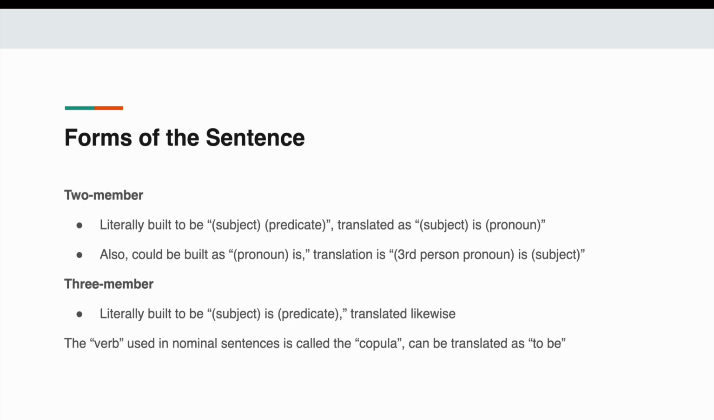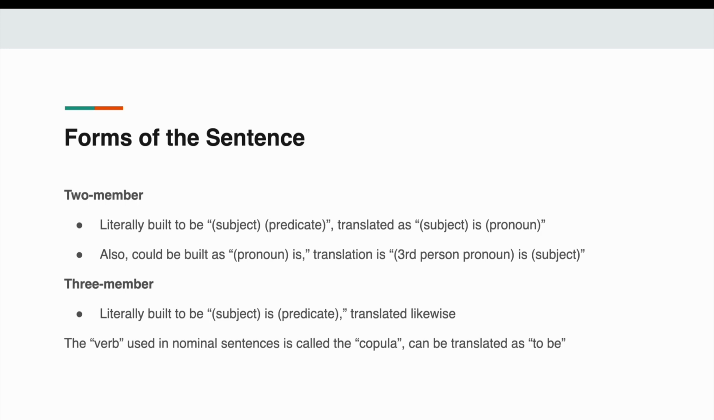So forms of the sentence, right? Here we have two-member sentences and three-member sentences. Two-member sentences can be two different ways. The first one is just like in Arabic, it's subject, predicate, nothing in between. It's just subject, predicate. And it's translated into English as subject is predicate, right? Slide says subject is predicate. So like "I hungry" translated into "I am hungry."